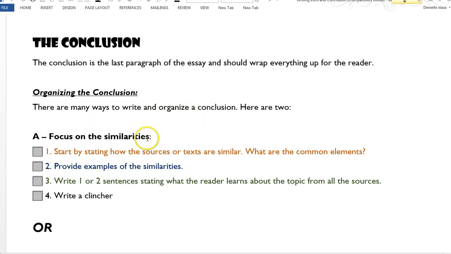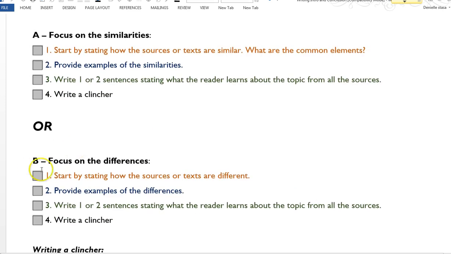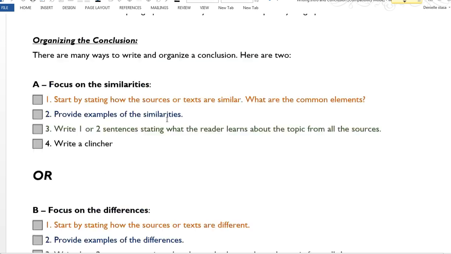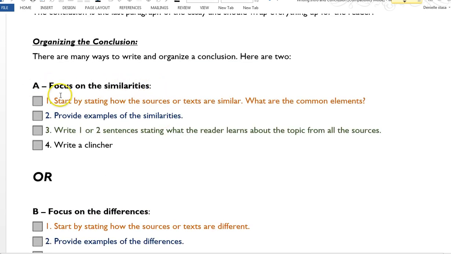One would be to focus on the similarities between your texts, in this case the two poems. The other would be to focus on the differences. You're only going to do one of these two ways, so you have to decide which one you want. If you're going to focus on the similarities, you should start by stating how the texts or sources were similar. So how are the poems, what common elements did the poems have? Then you want to provide a few examples of the similarities.